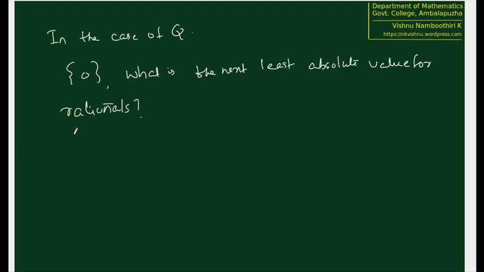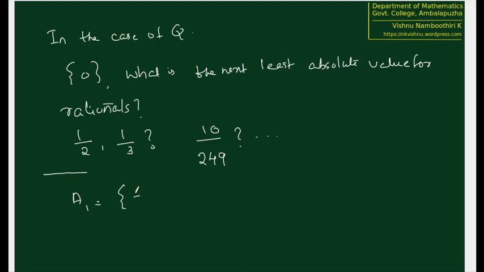Now we are in trouble, because is it 1 by 2? Is it 1 by 3? Is it 10 by 249? Some random number. So what is the least possible absolute value after 0? If you try to divide Q based on absolute value, we are not going to reach anywhere. That's going to be a huge problem for us. We don't know what exactly is the next least. So we cannot arrange like that. So there is not actually a possibility for splitting Q into subsets. Maybe some other way we can try. Suppose we are writing like this: A1 is equal to the set of all rationals with the denominator, we know that, plus or minus p by q.